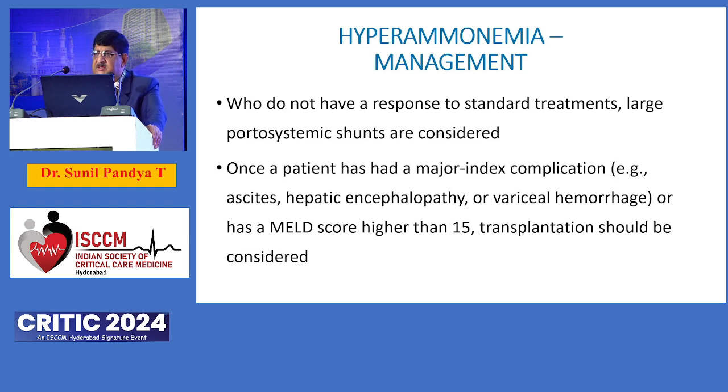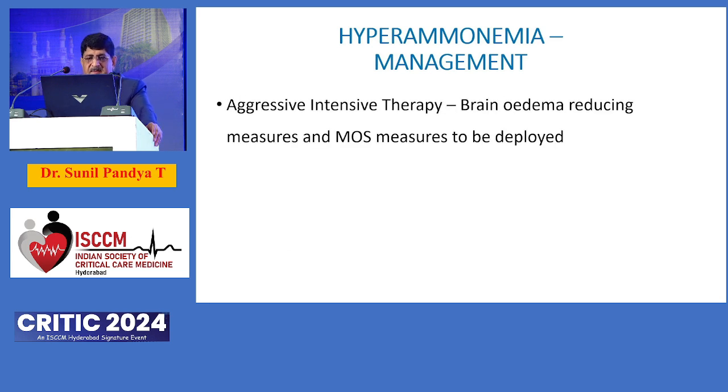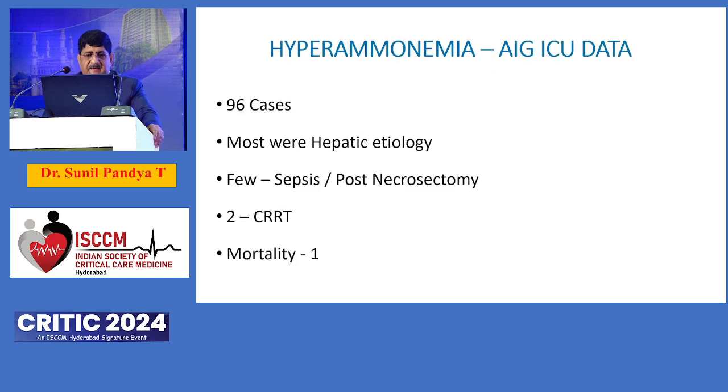Patients who do not respond to standard therapy, then you need to subject them to portosystemic shunts. And importantly, if nothing works, then liver transplantation has to be considered, especially if the cause is of hepatic origin. And when we are discussing the medical management of hyperammonemia, not to forget the general ICU management and multi-organ supportive therapy, because this patient always will have multiple organ dysfunction syndrome, and you need to optimize various functions.